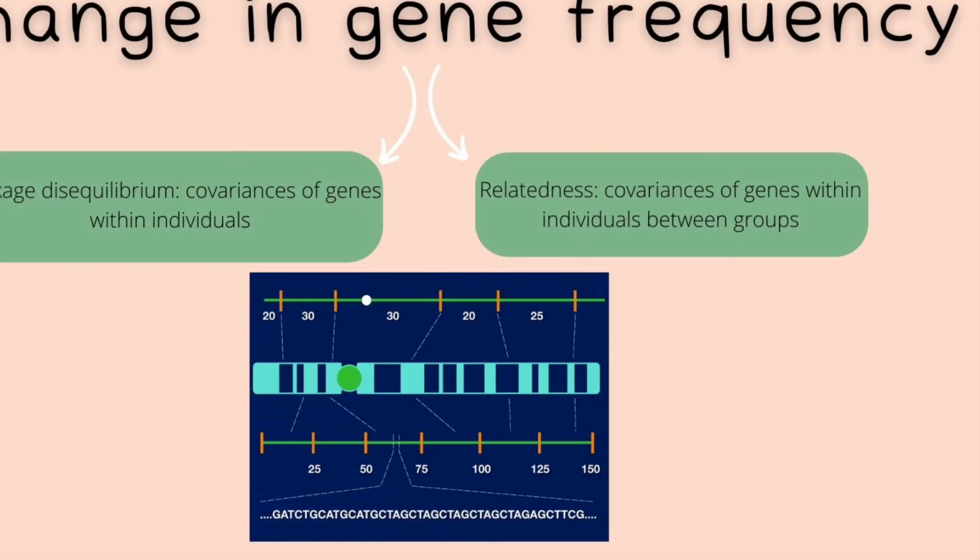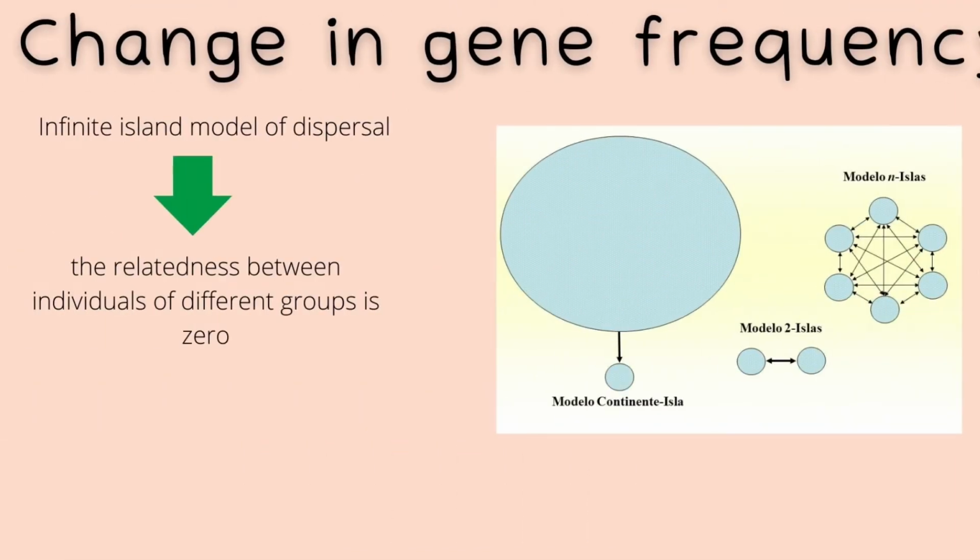I'm going to talk about the change in gene frequency. The change in gene frequency induced by selection will depend on the covariances of genes within individuals, that is, linkage disequilibrium, and between individuals within groups, which is relatedness. Since we have postulated an infinite island model of dispersal, the relatedness between individuals from different groups is zero. So we need only to evaluate the changes in the fitness of a focal individual who carries copies of the mutant allele which are identical by descent.